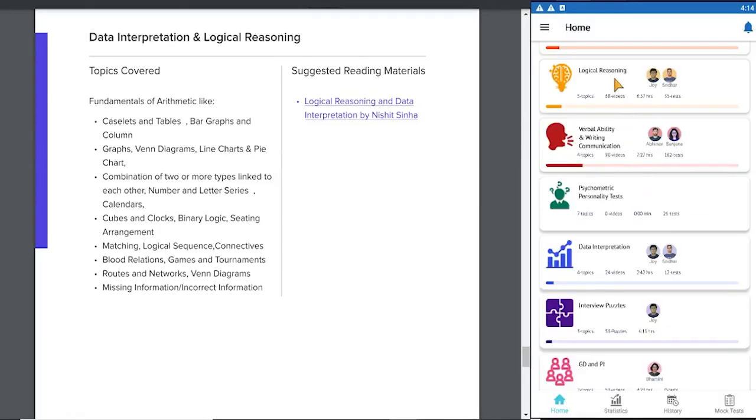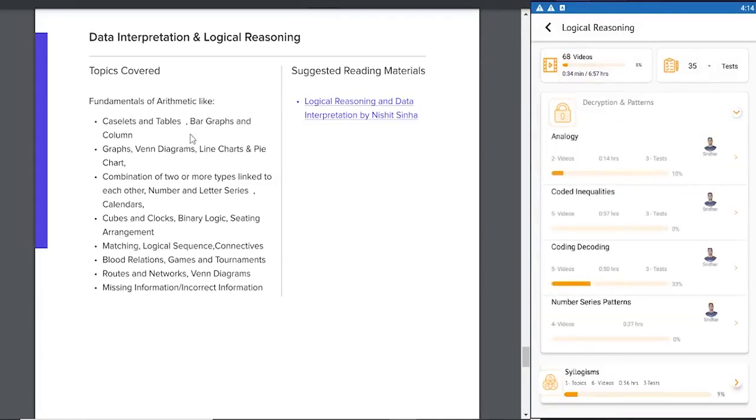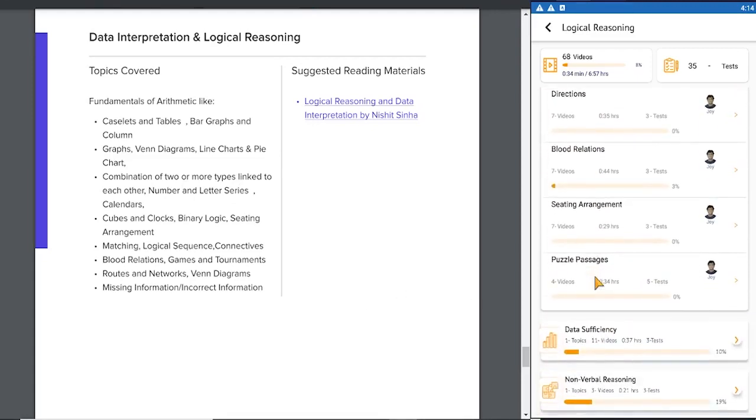In this section of logical reasoning, let's see the topics covered. We have a combination of two or more types linked to each other, the same as analogy, number and letter series, number series patterns. Then we go to logical puzzles and see the topics. You have seating arrangement, blood relations. The same goes for topics like calendars, cubes and clock, which are covered in quantitative ability.